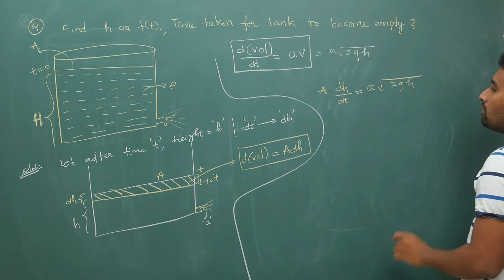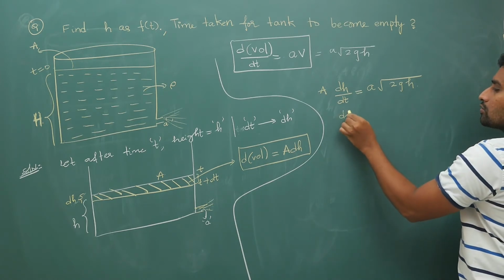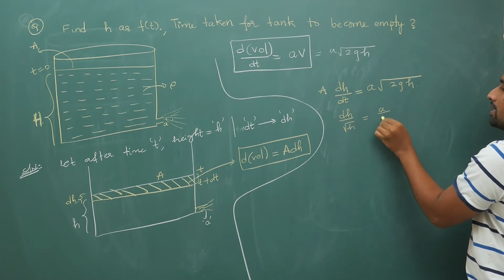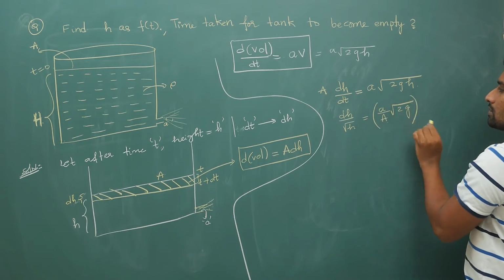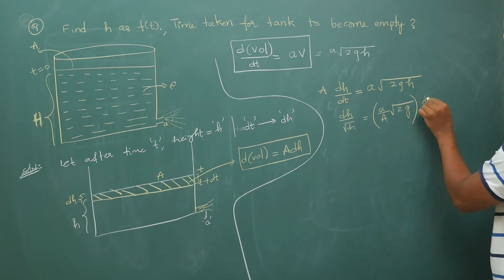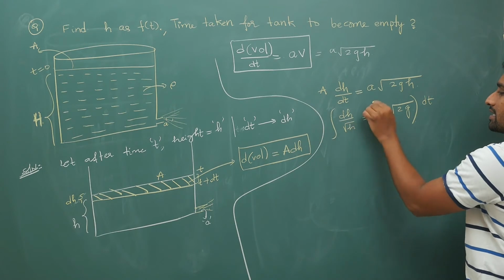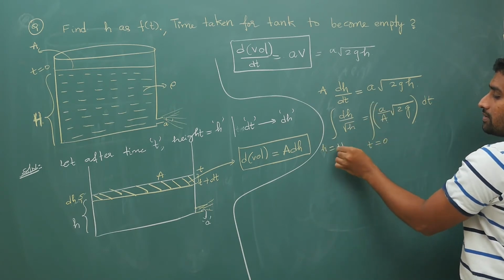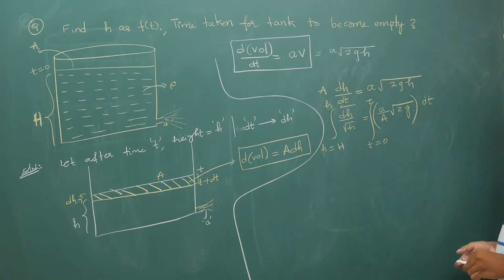So now from here, your dh by root h is equal to capital A by small a into under root 2g, times dt. Now you integrate on both sides. I have rearranged it, now I will integrate. At t equal to 0, height is capital H. After time t, let us say the height is h.